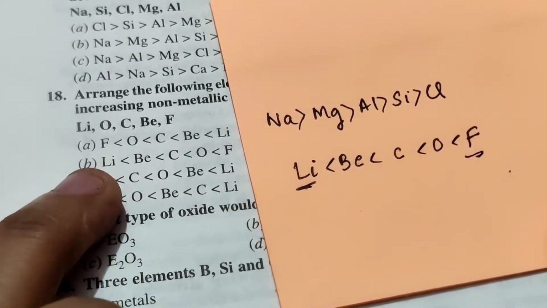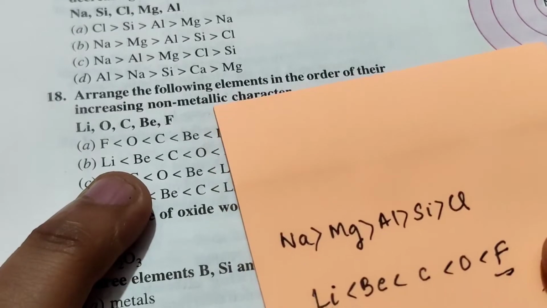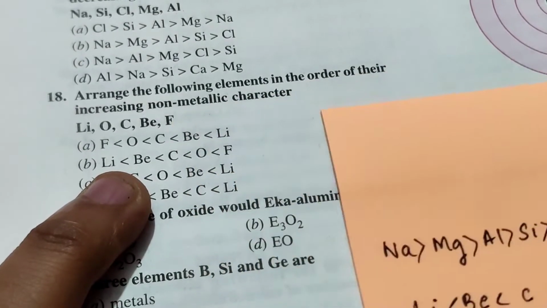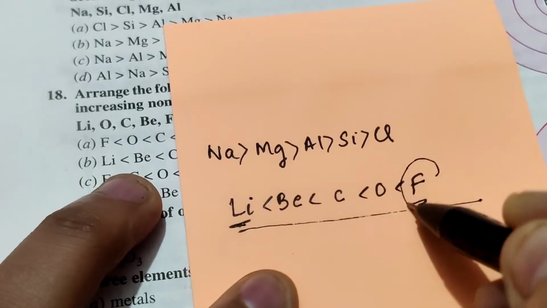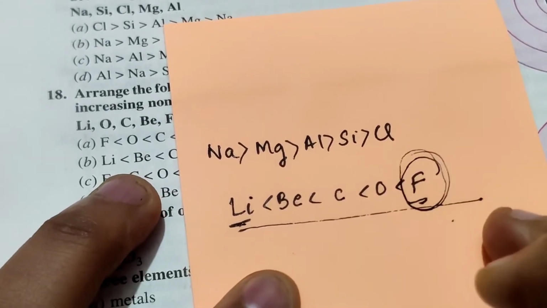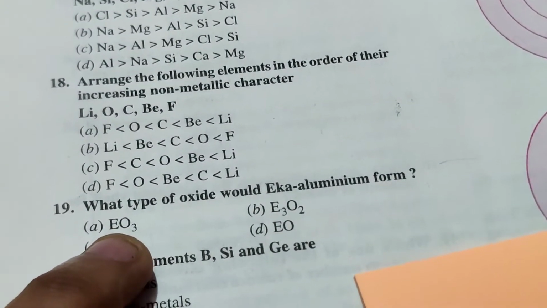So here B will be the correct option because lithium has the least non-metallic character. Non-metallic character increases along the period, which means fluorine possesses the maximum non-metallic character. Now which type of oxide would an Eka-aluminium form?